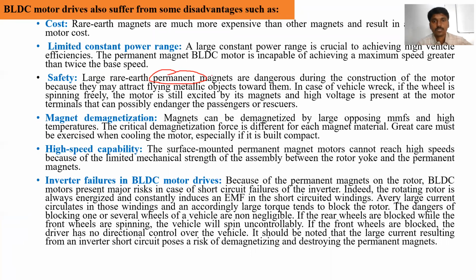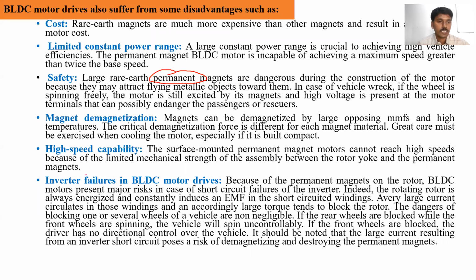These are very dangerous during the construction of the motor. For example, if we hold permanent magnets in both hands, one north pole and one south pole, and even slightly let go, they suddenly snap together. Because it is very attractive, at the time of construction it is very difficult to control, because the permanent magnets are very dangerous.